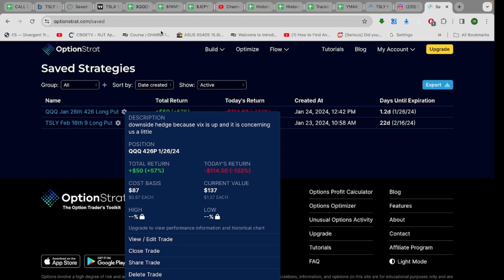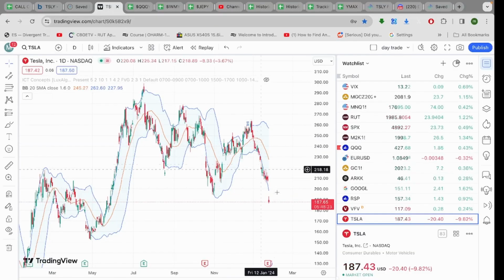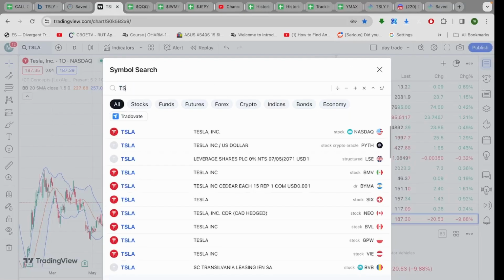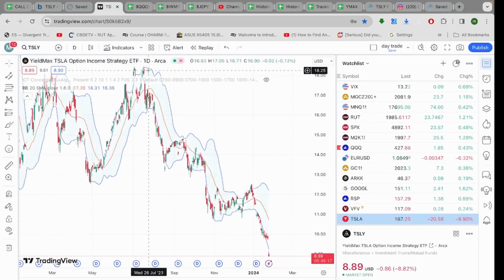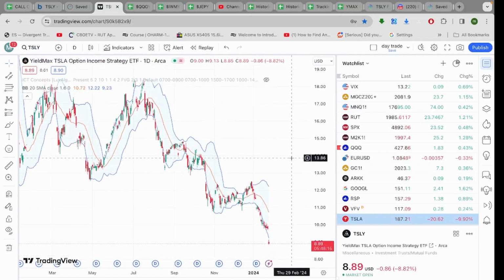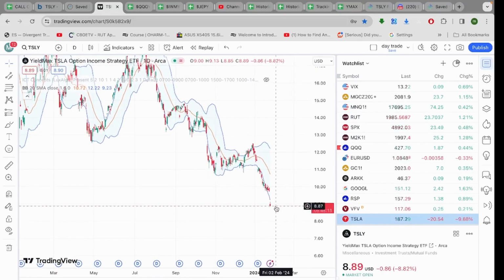Let's look at the charts. Okay, of course, Tesla looks weak. We expected that, so that doesn't surprise us. TSLY looks weak too, but we're covered on that one. We've already done what we were going to do on that one, so we're covered. Let's look at the NASDAQ.